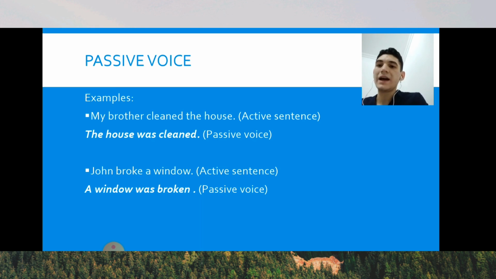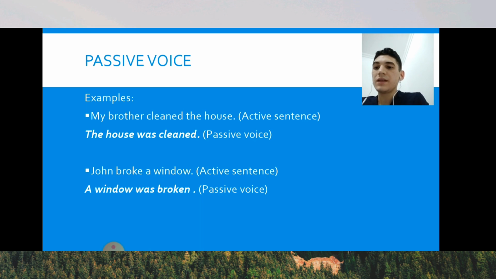How can we convert an active sentence into a passive? Well, we have to do the following steps. First of all, the object of the active sentence, in this case, the house, is going to be the subject of the passive sentence, the house. The second step is the main verb is going to be replaced by the auxiliary to be together with the main verb in participle. We can see that in this example, "John broke a window." "A window was broken."